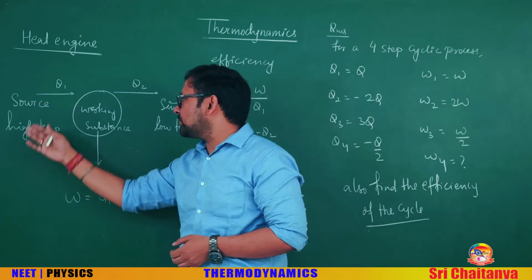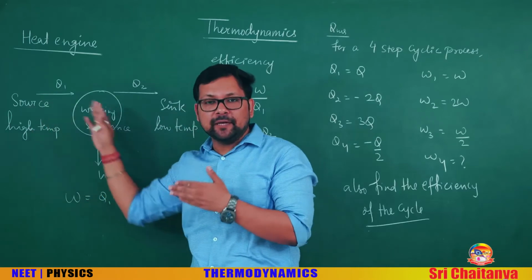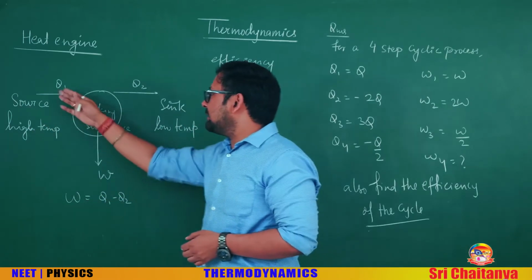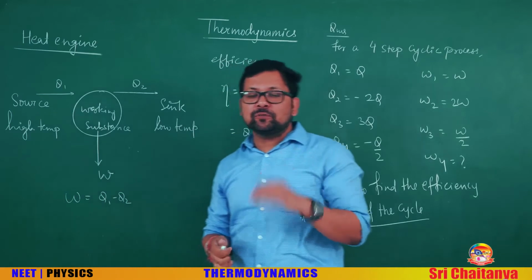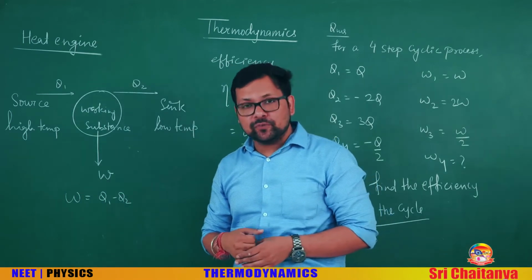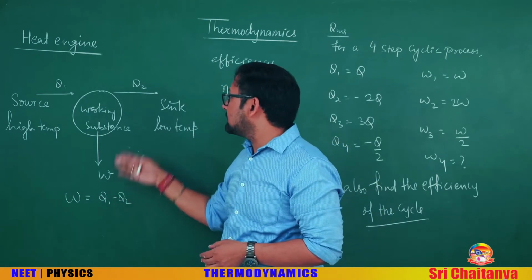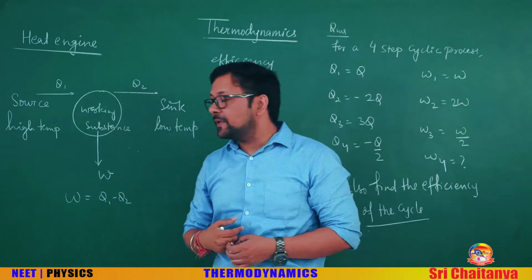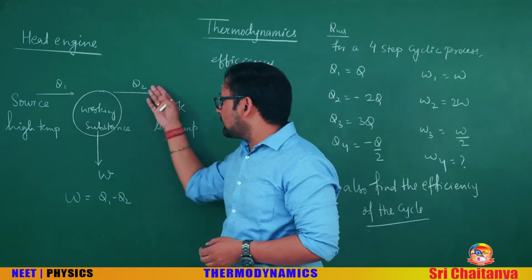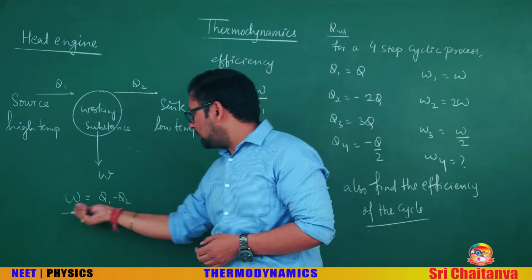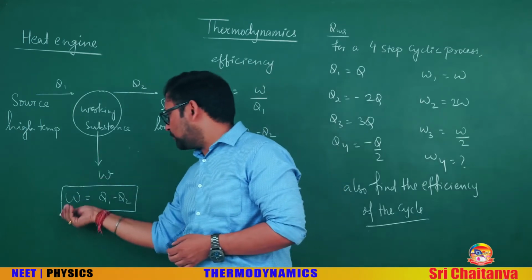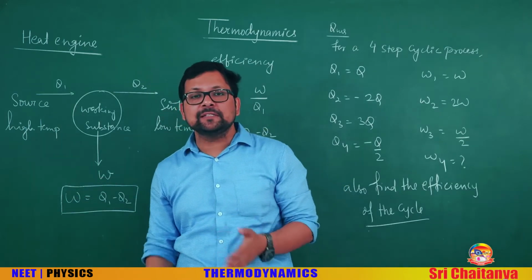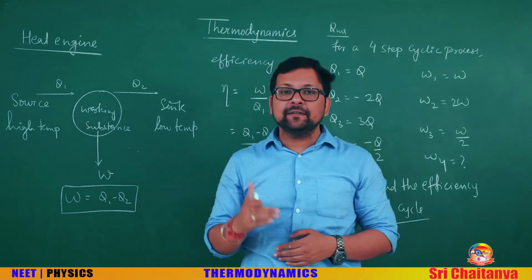First is the source, obviously at high temperature so that it can supply heat. By taking that heat, 100% of that heat is not converted into work. So some work is there and some heat is rejected also. From this arrow diagram, you can write work as Q1 minus Q2, that we have already done. Work is heat supplied minus heat rejected.